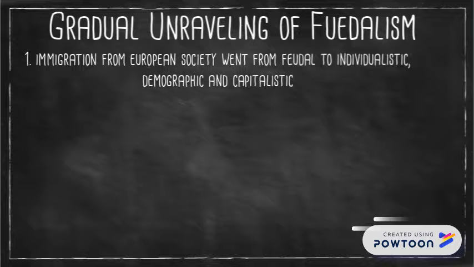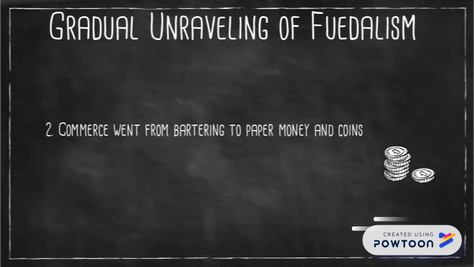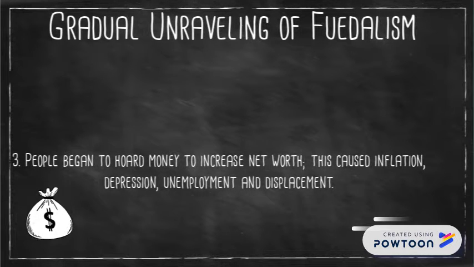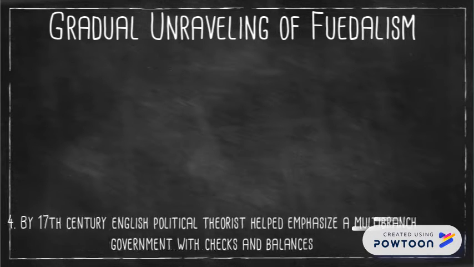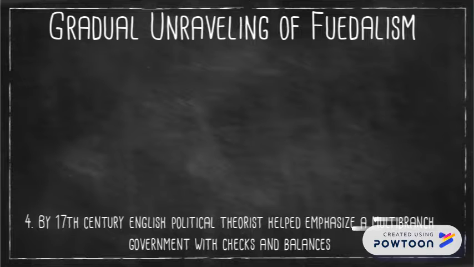Immigration from European society went from feudal to individualistic, demographic, and capitalistic. Commerce went from bartering to paper money and coins. People began to hoard money to increase net worth. This caused inflation, depression, unemployment, and displacement. By the 17th century, English political theorists helped emphasize the multi-branch government.